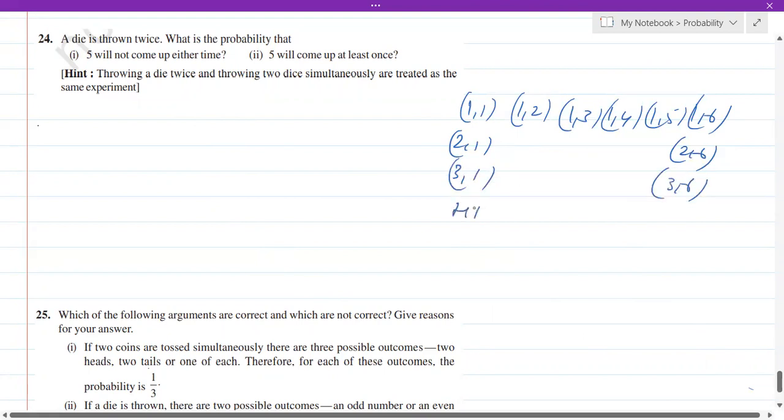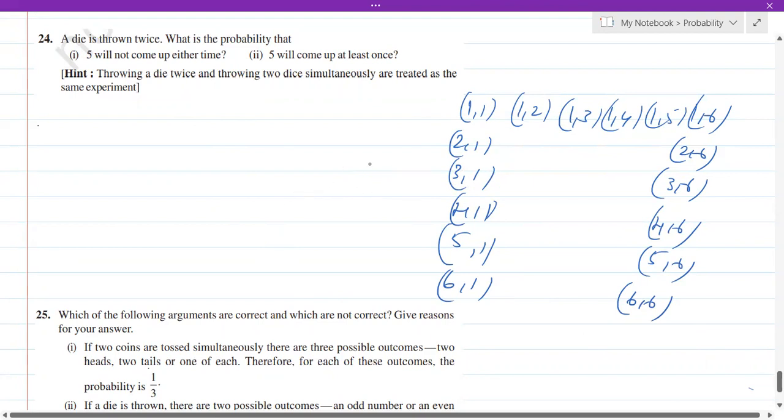Okay. Just to save time, I'm not filling everything. 4, 6, 5, 1 to 5, 6, and 6, 1 to 6, 6. So when you throw two dice, these are all the possible outcomes. Now the question is 5 will not come up either time.